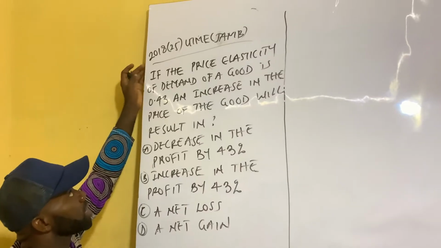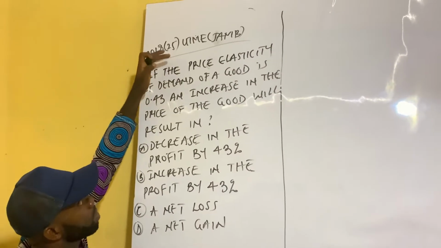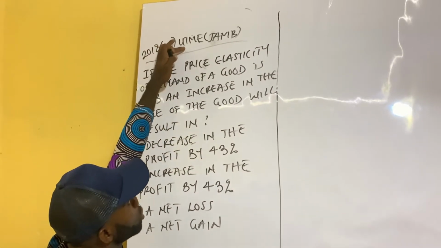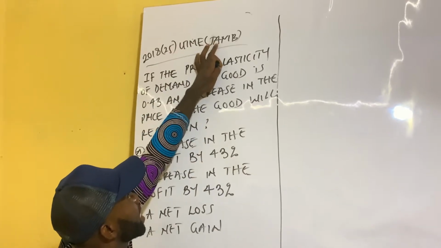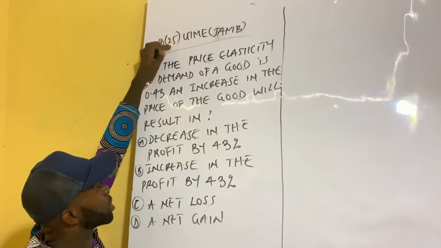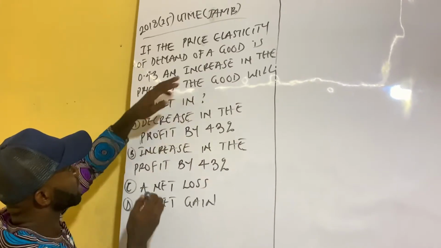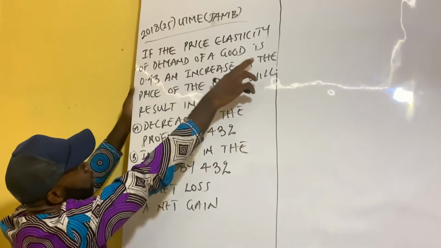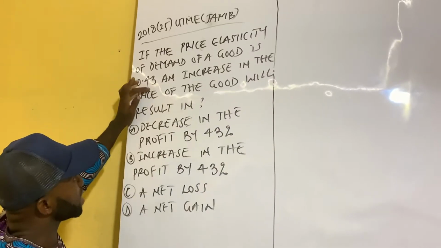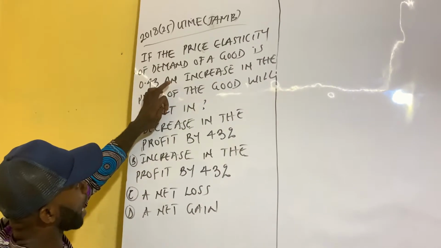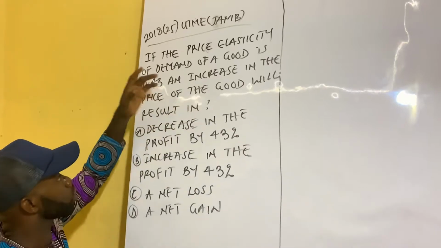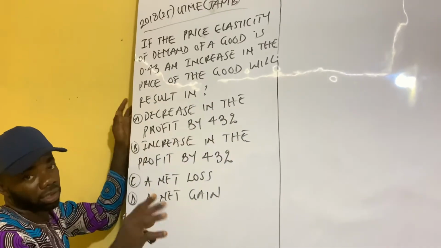Alright, so we're considering a question from UTME, which is also known as JAMB, 2018 question 25, which says, if the price elasticity of demand for a good is 0.43, an increase in the price of the good will result in what?